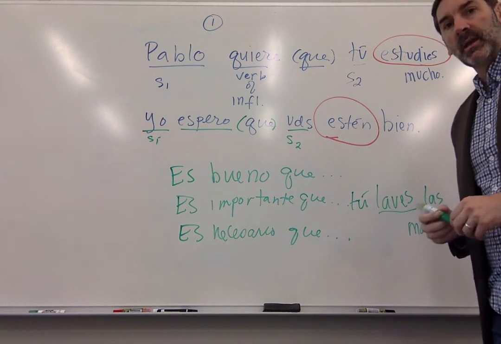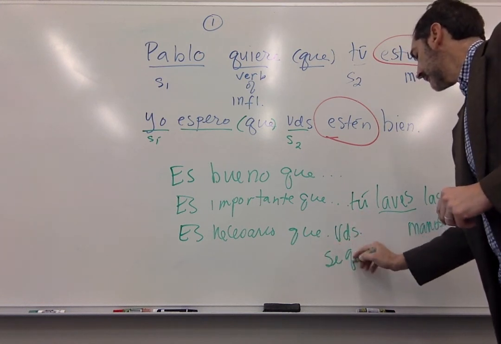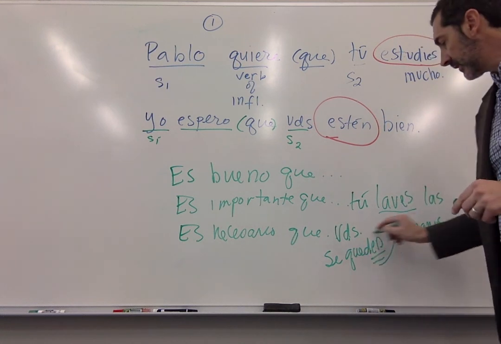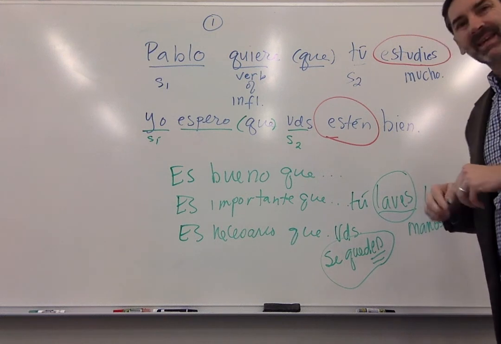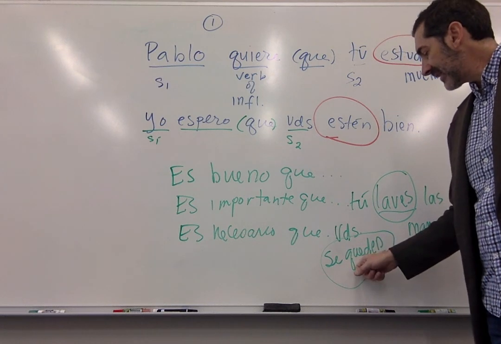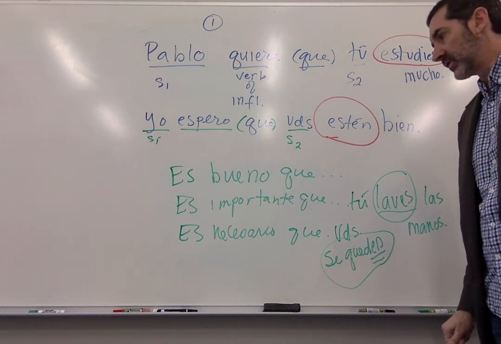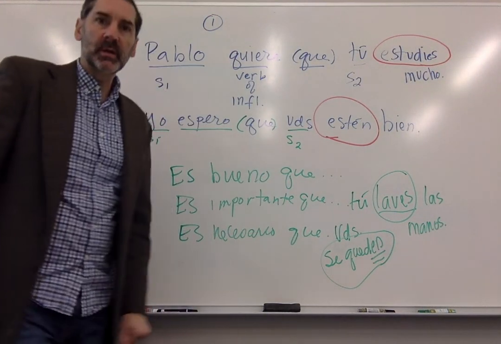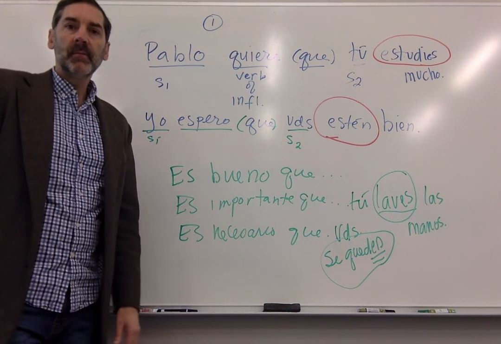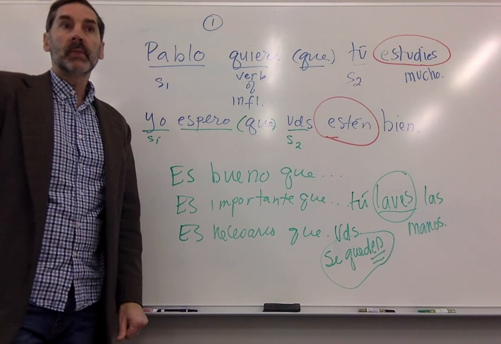Es necesario que ustedes se queden en casa, subjunctive here and here. Se queden en casa. It's necessary that you guys stay at home. Se queden en casa. Opposite ending, en, because my verb is quedar, an AR verb. And there are more of these expressions on page 396 in your textbook. Muy bien, vamos a hacer la tarea y contestar preguntas y repasar la tarea el miércoles en la clase.